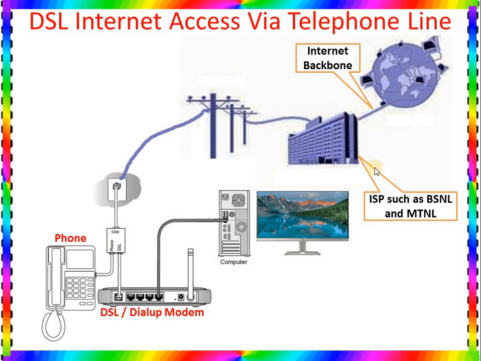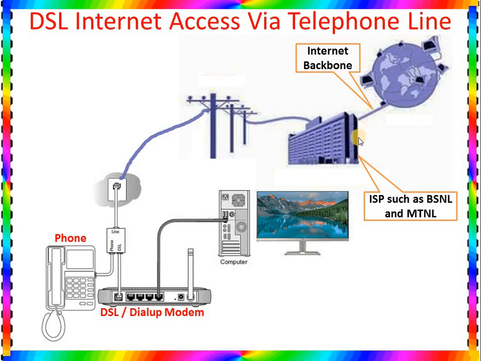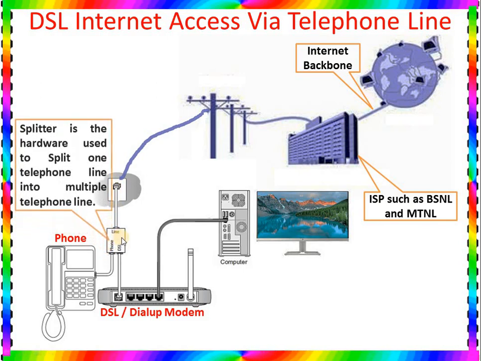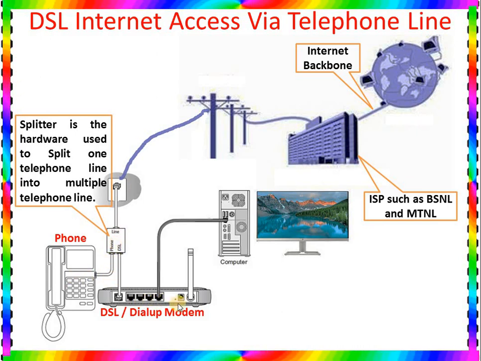The internet is connected to the internet service provider like BSNL or MTNL by using a backbone. Then this internet service provider is again connected with the telephone lines. The telephone line is connected with the telephone jack, that is the RJ11 port. And from here there is a splitter. The splitter is connected with the telephone and a modem. I have already told you the meaning of splitter.